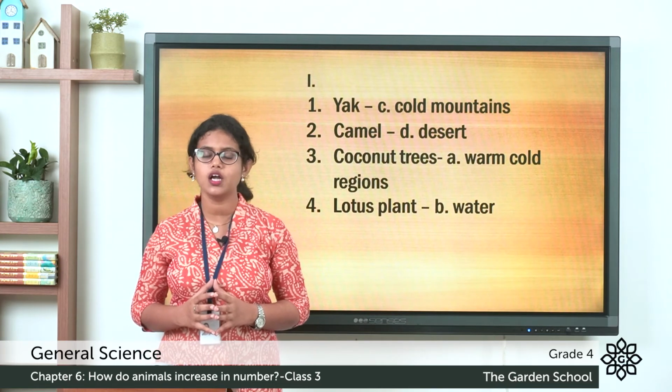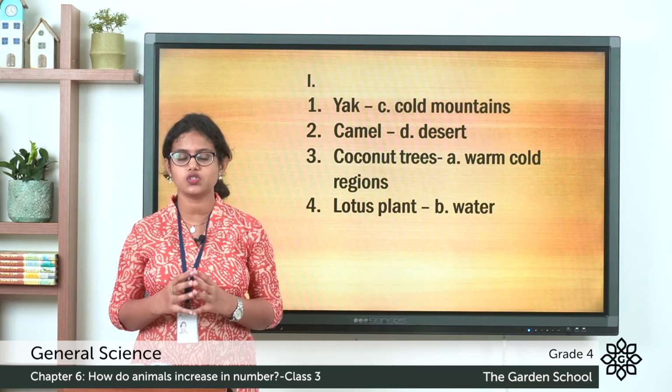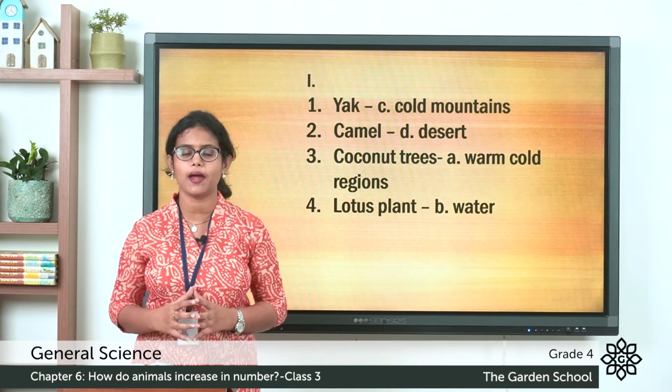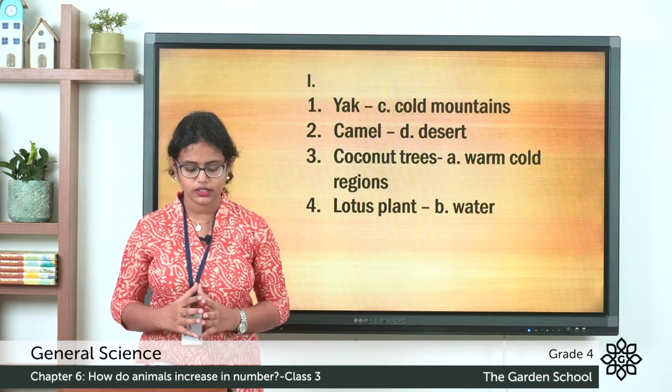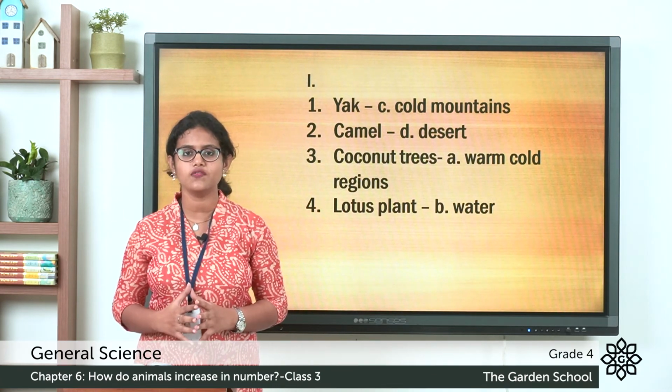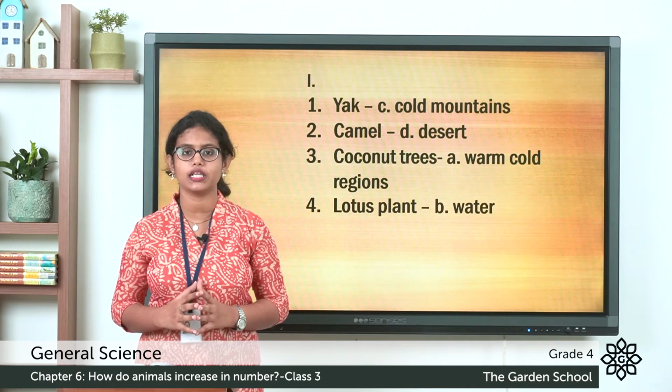Coming to third one, coconut trees. Where do these coconut trees survive? They survive in warm coastal regions. So you can match it with letter A. And the fourth one, lotus plant. So where can we find these lotus plants? They live in water. So you can match it with letter B.